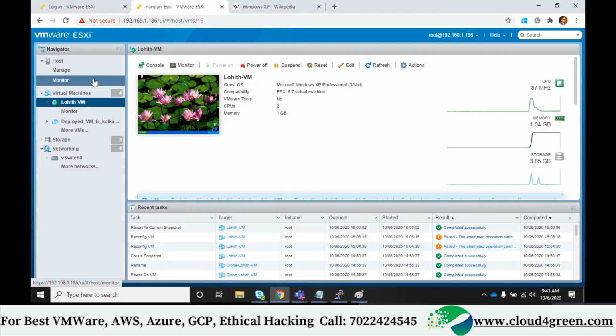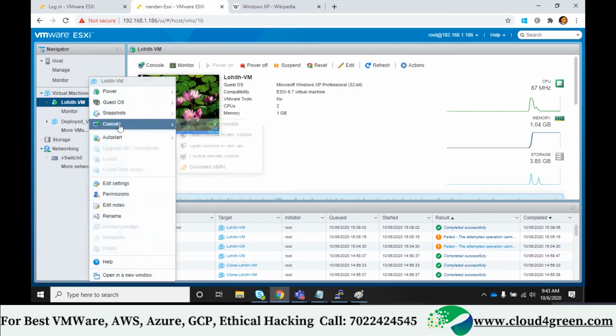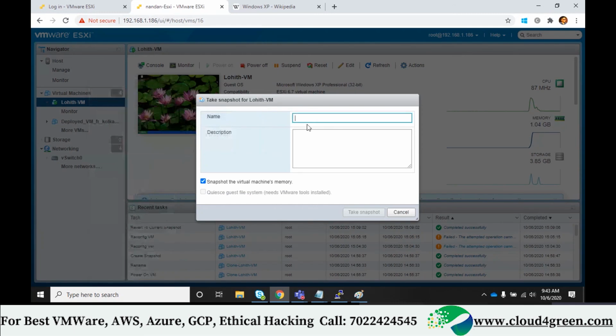Right click, snapshot, take a snapshot, simply call it snap one continue. Just to name it: continue application testing, Java successful, or Windows patch successful.